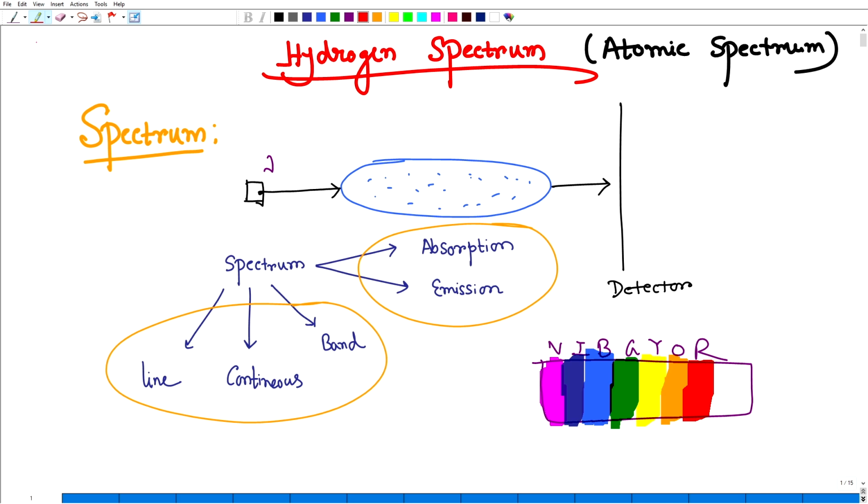But let's say in the photographic plate we obtain some missing lines. Here is a missing line, here is a missing line.